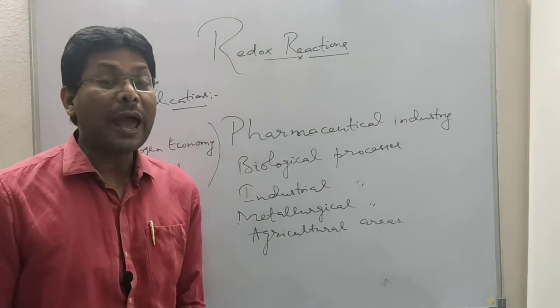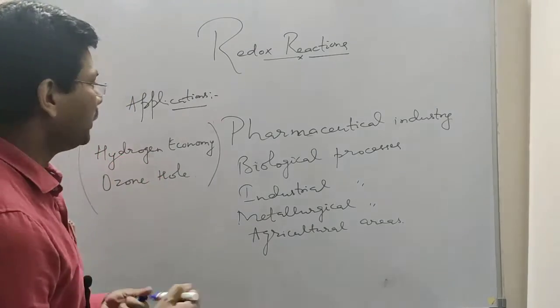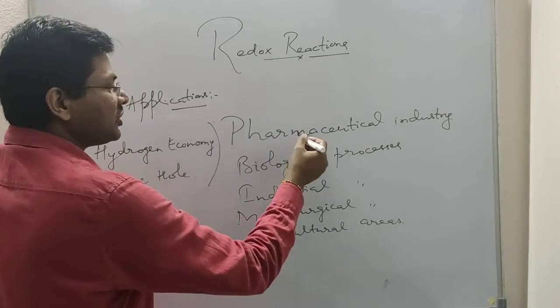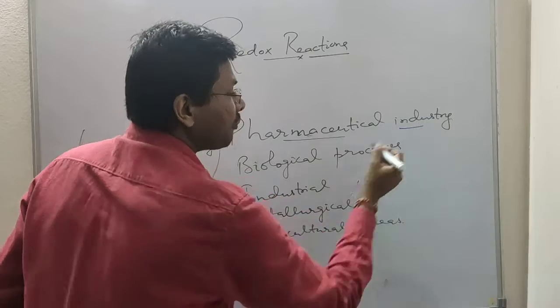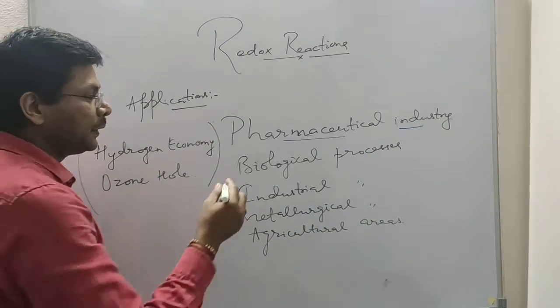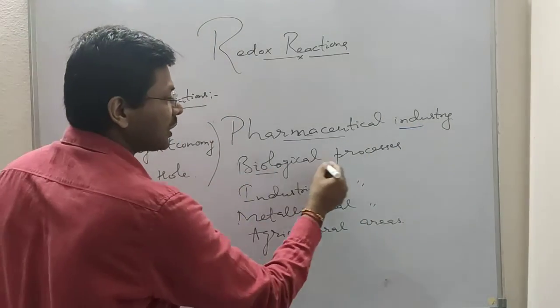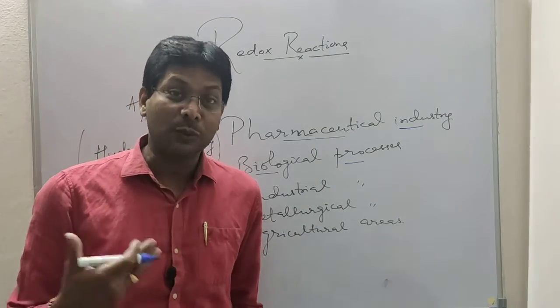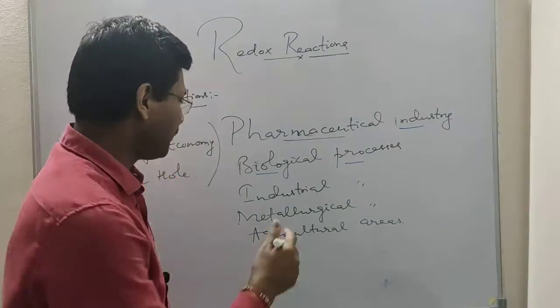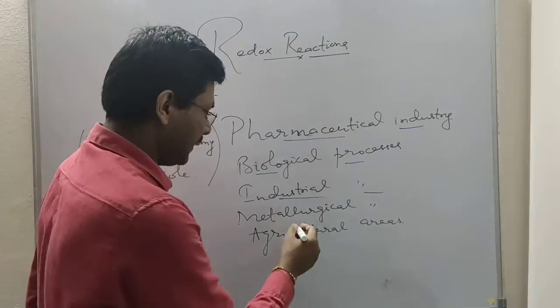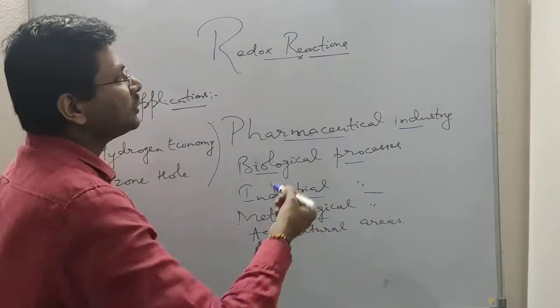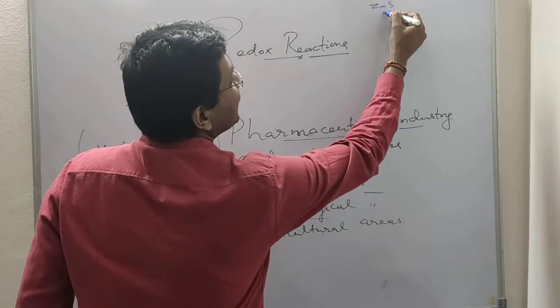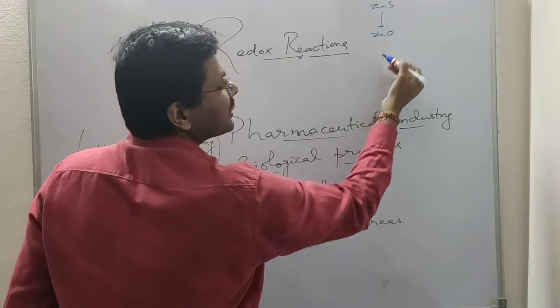Let's see a few applications of redox reaction. Some of the applications of redox reactions are in pharmaceutical industries, where drugs are manufactured, and biological processes. So our life also depends on redox reaction. Photosynthesis depends on redox reaction. Industrial processes, metallurgical operations: suppose zinc sulfide converts to zinc oxide by roasting.